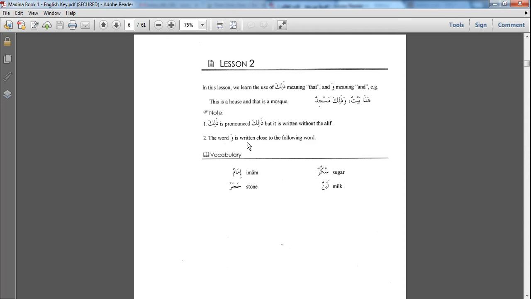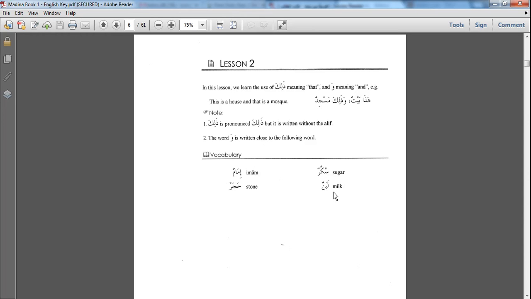The word wow is written close to the following word. Okay, so in this case, wa dhalika, it is written close to the following word. Vocabulary in this lesson: imamun, imam; sukkarun, sugar; hajarun, stone; labanun, milk.